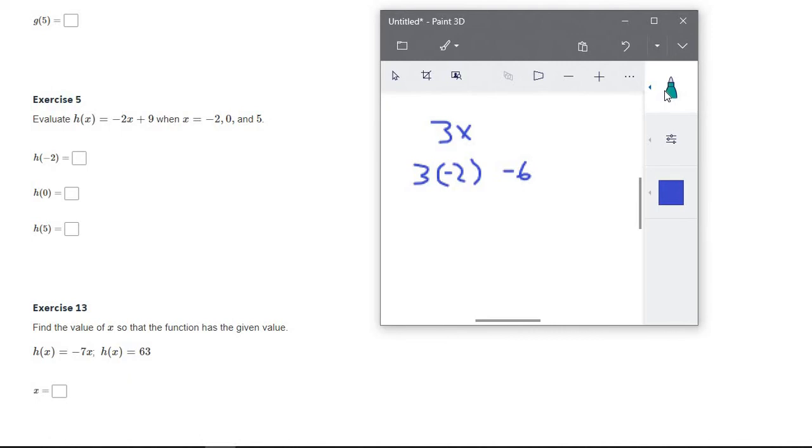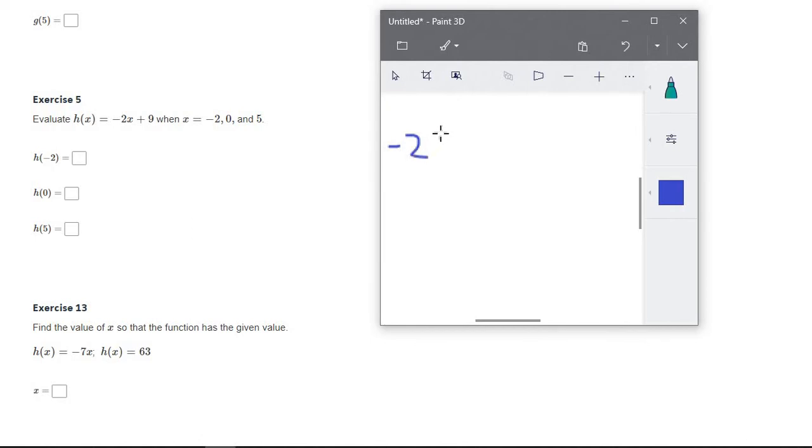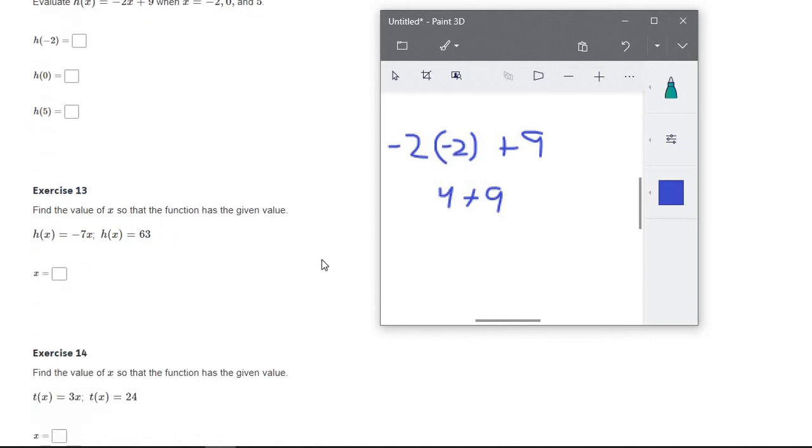For this one, it's a little bit of a longer equation, but you're still just doing the same thing. You are still just replacing x with each of these numbers. So for the first one, we have -2. This time, instead of x, we're going to fill in -2. So -2 times -2 plus 9. So -2 times -2 is 4, and 4 plus 9 is 13. So go ahead and just do the same thing with 0 and 5, replacing 0 and 5 in for x and see what you get there.